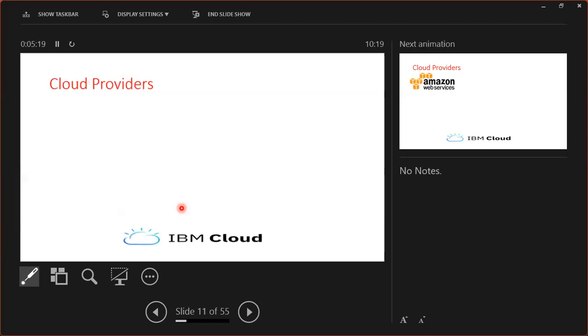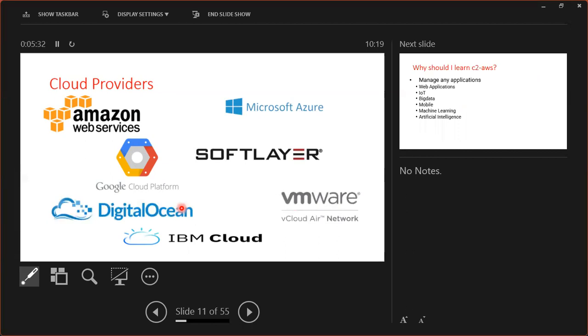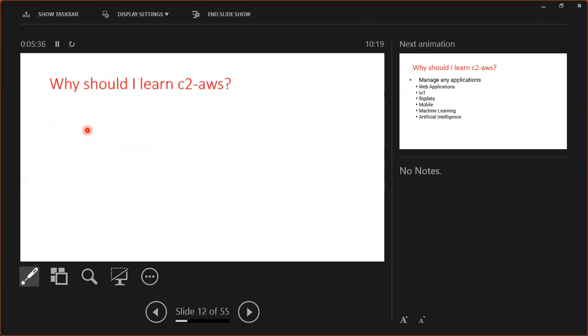So coming to here, why should I learn AWS? Among cloud providers, we have IBM, AWS, Azure, GCP, and some others. Why should I learn AWS? Here we can see the answer.